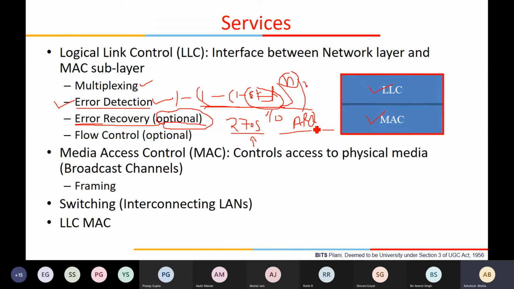But when the error rate is low, it is good to just have an ARQ mechanism. And if the error rate is even lower, then you don't even need an ARQ mechanism, like Ethernet.